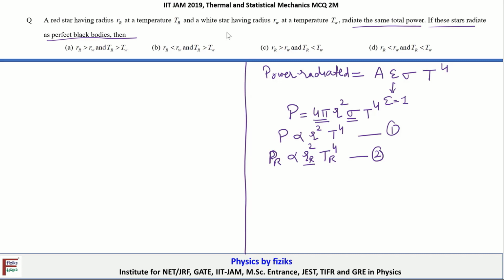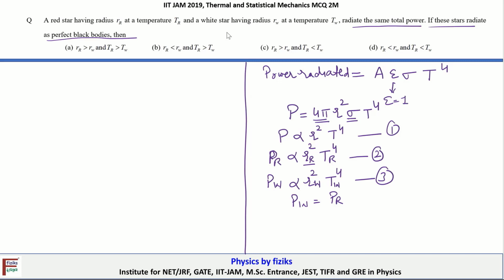Similarly, we can write the expression for the power radiated by the white star, PW, which is proportional to the square of the radius of the white star multiplied by the fourth power of the temperature of the white star. Now it's given that the power radiated by the white star, PW, is equal to PR. It's given in the statement of the question.